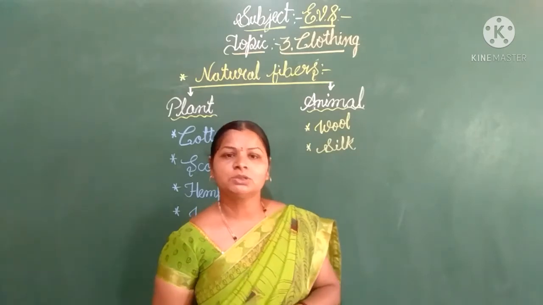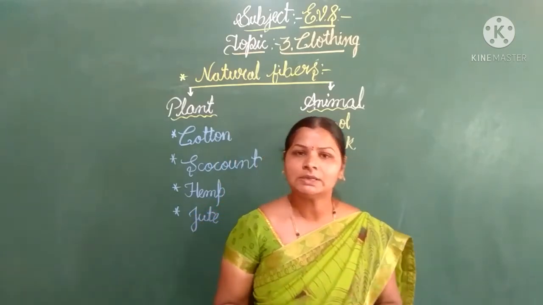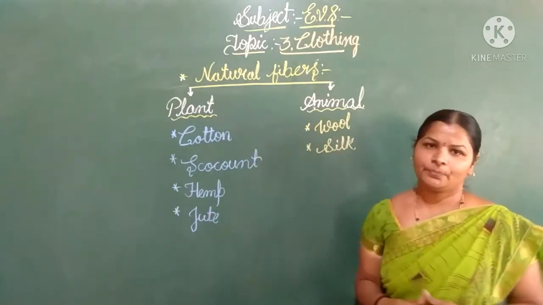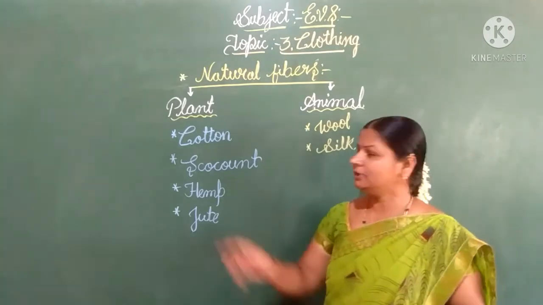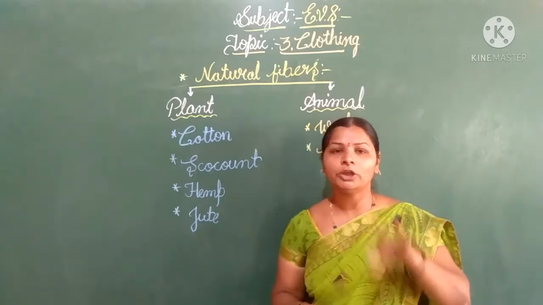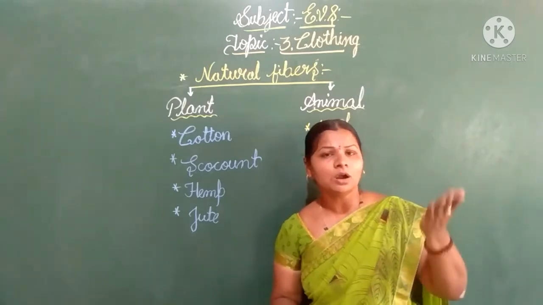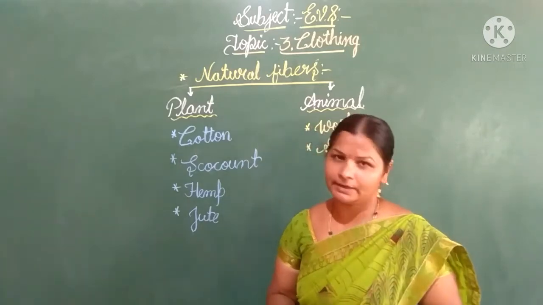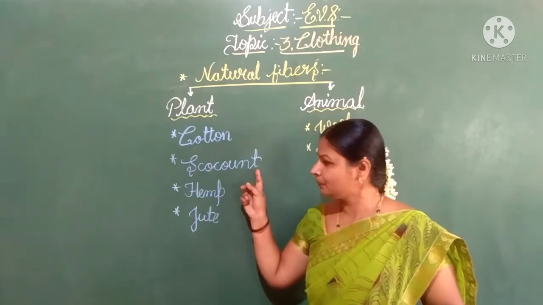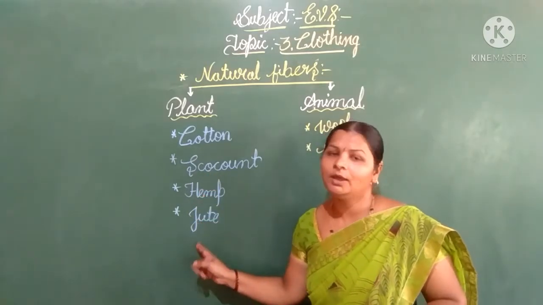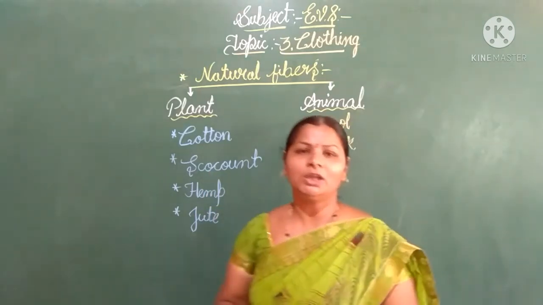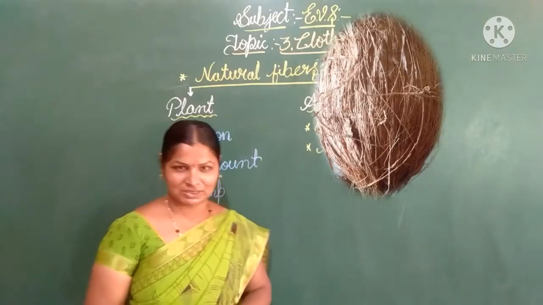Children, next we are going to discuss the remaining fibers which we get from the plant. In the previous class we discussed cotton, and we learned what processes are involved and how raw cotton is converted into fabric, right? Next we are going to discuss coconut, hemp and jute. Have you seen a coconut, children? This is a picture of a coconut.